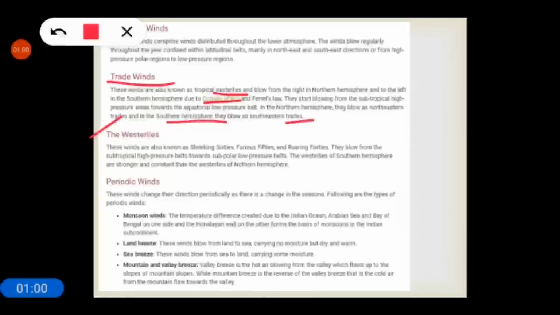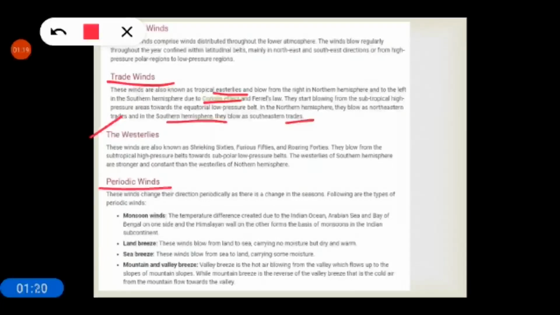Next is the westerlies. These winds are also known as the roaring 40s, furious 50s and shrieking 60s. They blow from the subtropical high pressure belts towards subpolar low pressure belts. The westerlies of the southern hemisphere are stronger and more constant than the westerlies of the northern hemisphere.